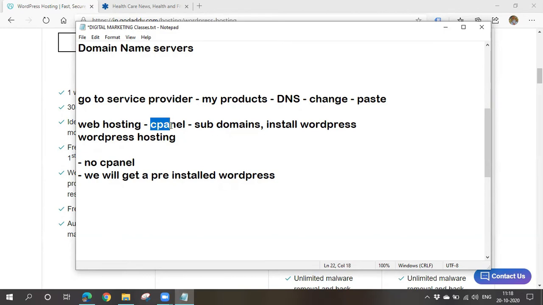So now let's go to cPanel. How to go to this cPanel? In order to go to cPanel, you have to type your domain name. For example, my domain name is techcourses. So you have to type techcourses.com/cpanel like this in the URL box. Then you will be navigated to your cPanel. Once you map your domain and hosting, then you can go to your cPanel. If you take web hosting, then only you'll get this cPanel. If you take WordPress hosting, you'll not be getting any kind of cPanel. So let's go and see how the cPanel looks.